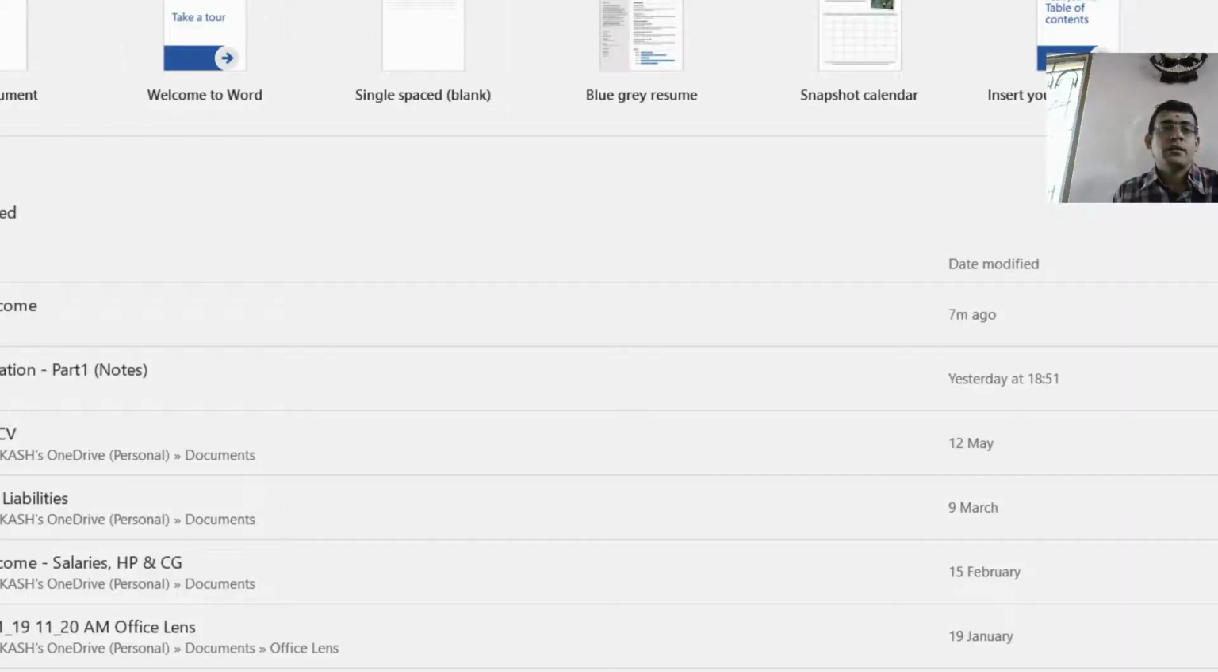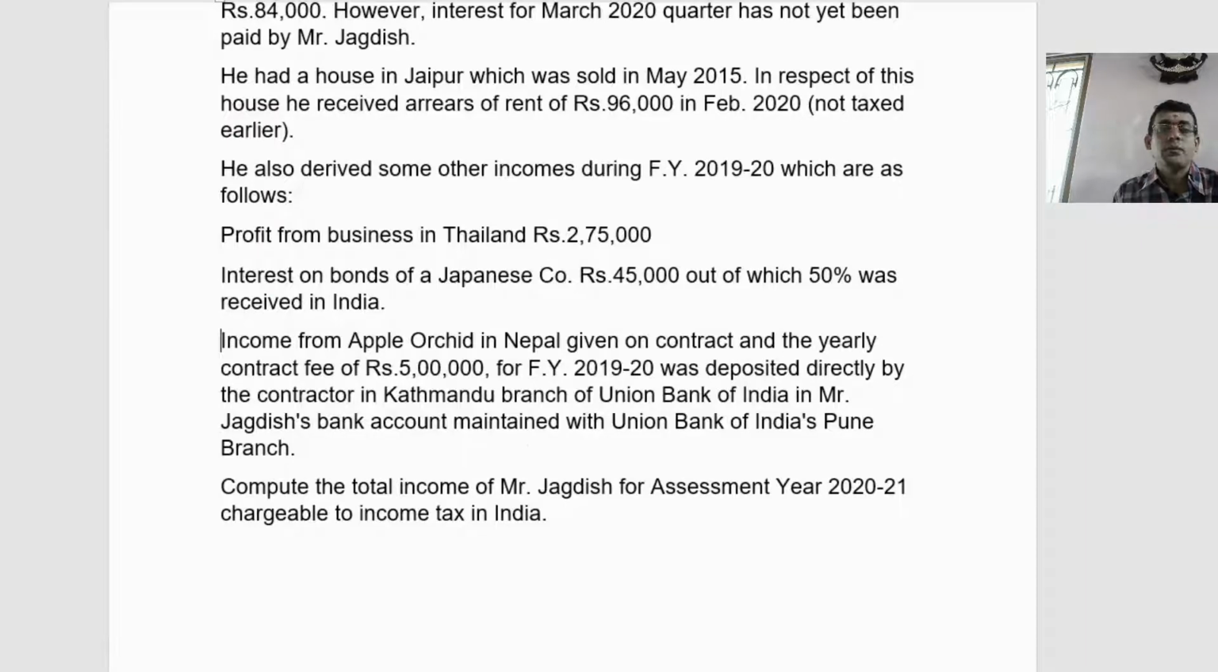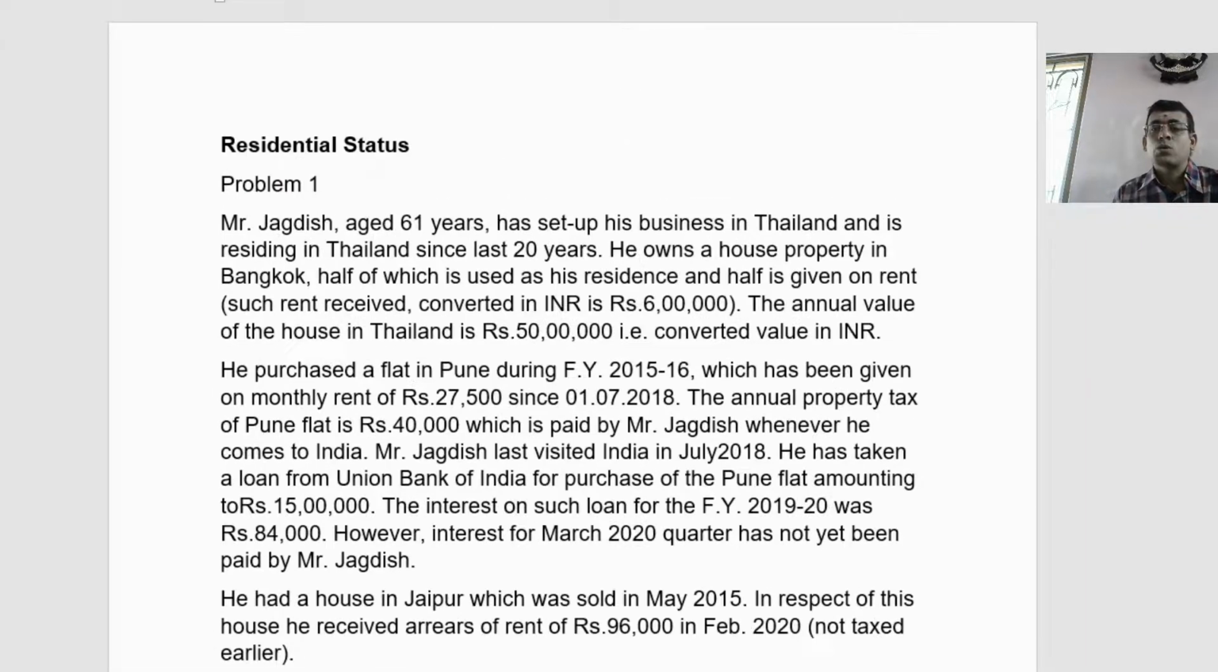So he's asking you to determine the total income for the assessment year 2020-21. That is what we need to calculate. To determine the total income, I need to focus on the residential status. We need to determine whether he is a resident but ordinary resident or non-resident. So first of all, I need to decide whether he is a resident or non-resident.